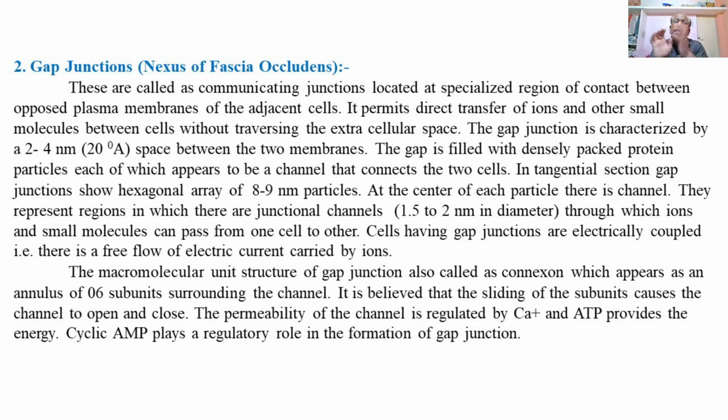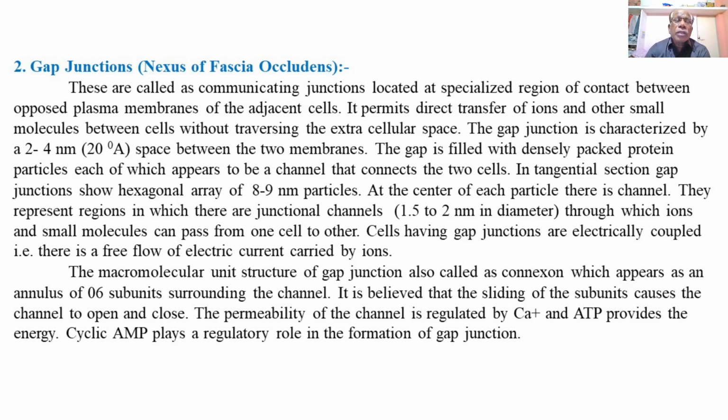So this ultimately forms a gap junction with channels through which ions and small molecules can pass from one cell to the other. Cells having gap junctions are electrically coupled, or connected, due to the passage of ions or electric current between the cells through the gap junction.